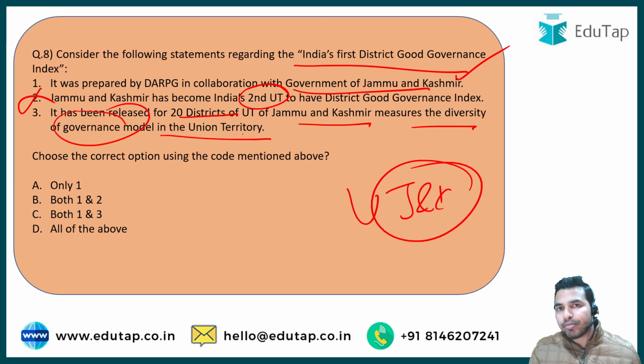See, I want to add one more point here, that this particular index was launched in order to analyze the impacts of the different interventions which have been taken by the central government and the union territory government for the betterment of living of people in those districts. So that is the reason this index was launched. And the right answer for this question is option C, that is both statements 1 and 3 are correct, as we have already told you why statement 2 was incorrect.